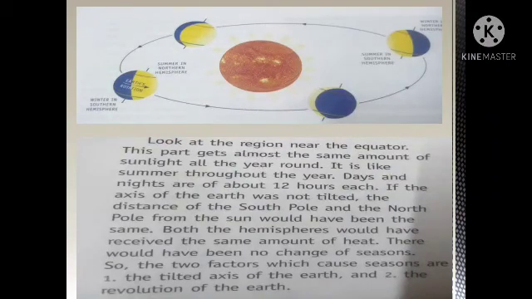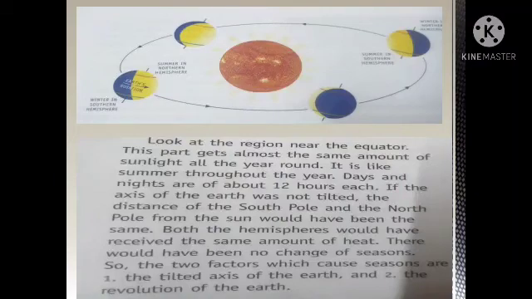The axis of the earth is tilted at an angle. This is why when the northern hemisphere is away from the sun, the southern hemisphere is towards it. Again, the southern hemisphere is away from the sun when the northern hemisphere is towards it. So, the season in the northern hemisphere can never be the same as the season in the southern hemisphere.